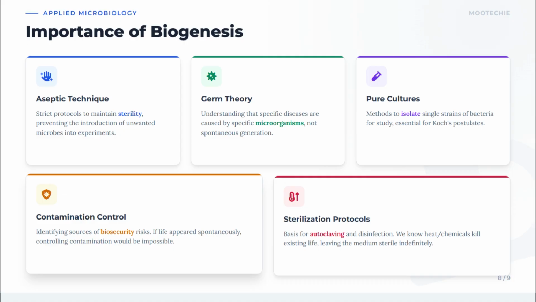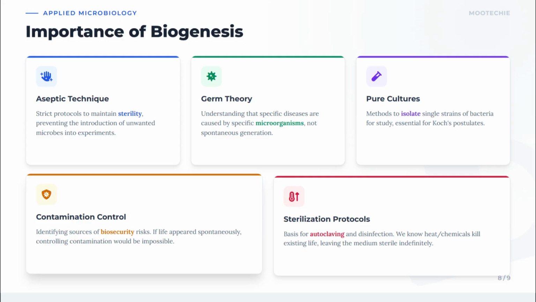Understanding that specific diseases are caused by specific microorganisms, not spontaneous generation. The rejection of spontaneous generation was essential for realizing that diseases are caused by living germs that spread, leading to modern medicine. Pure cultures: methods to isolate single strains of bacteria for study, essential for Koch's postulates. Biogenesis allows us to grow and study one type of microbe at a time, which is fundamental for identifying the causes of diseases. Contamination control.